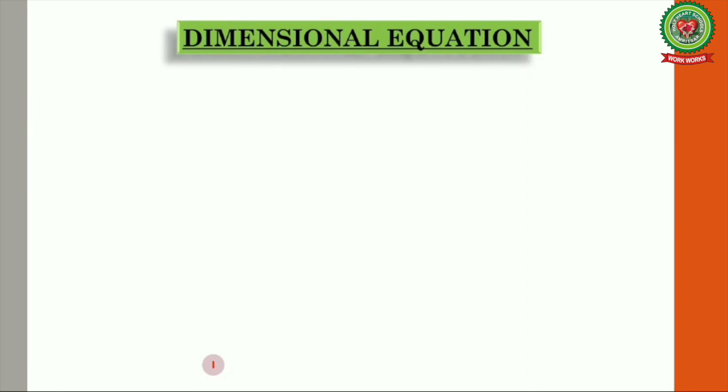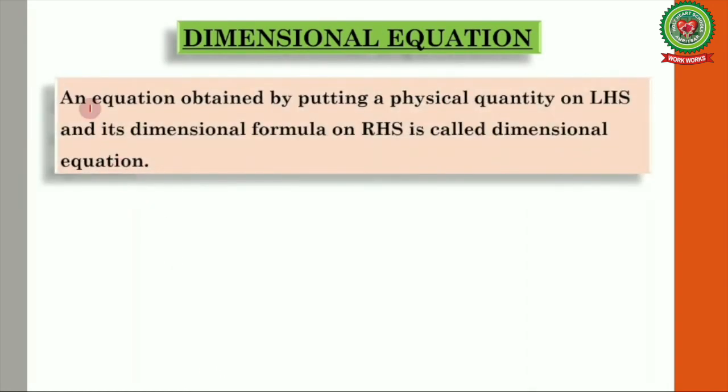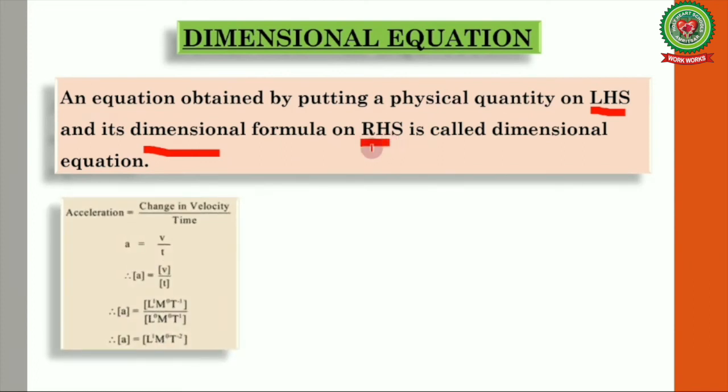Next is the dimensional equation. An equation obtained by putting a physical quantity on the LHS and its dimensional formula on the RHS is called a dimensional equation. Let us take an example. The very first example I am taking here is acceleration, which is change in velocity upon time.